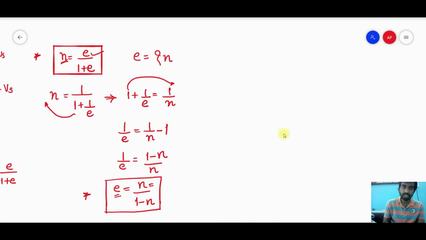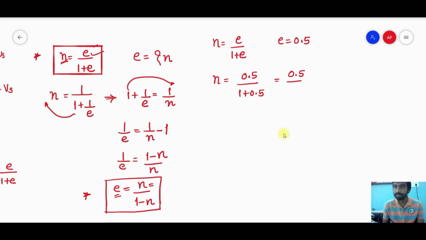As we know the relation, N is equal to E upon 1 plus E, and the E value they have mentioned is 0.5. So I will put the value here: N is equal to 0.5 divided by 1 plus 0.5. That becomes 0.5 divided by 1.5, and that is nothing but 0.333. If I have to represent it as a percentage, I will multiply by 100.